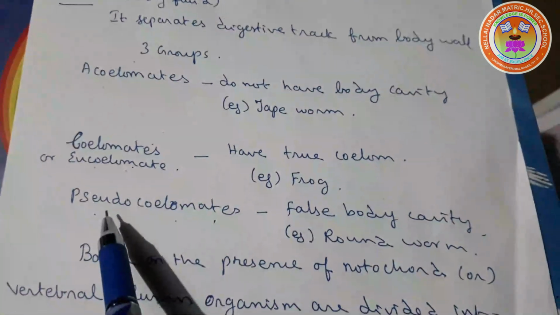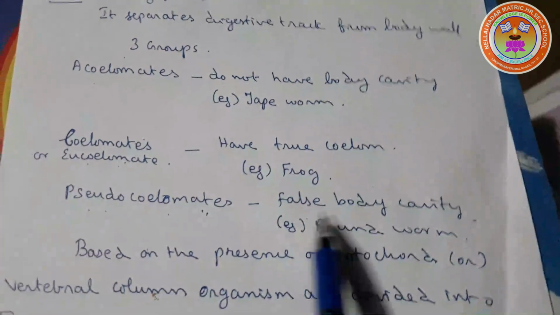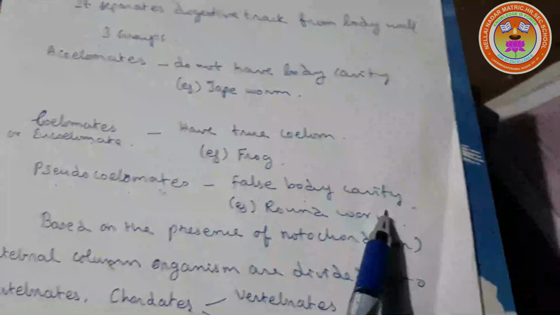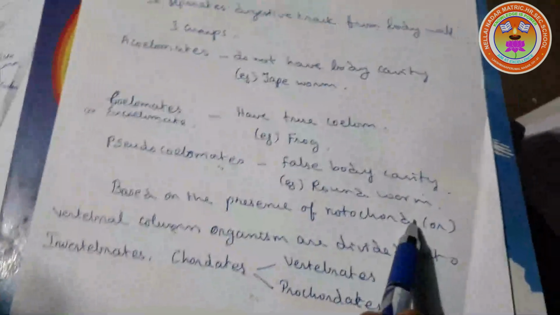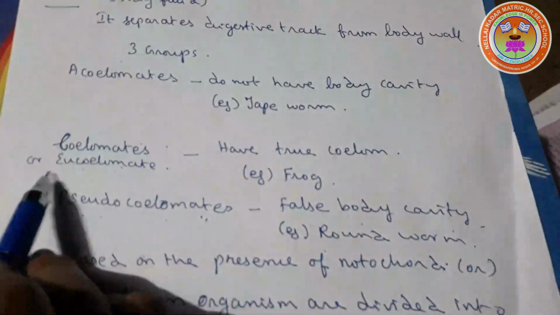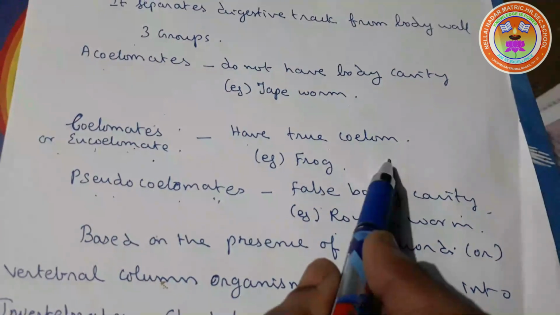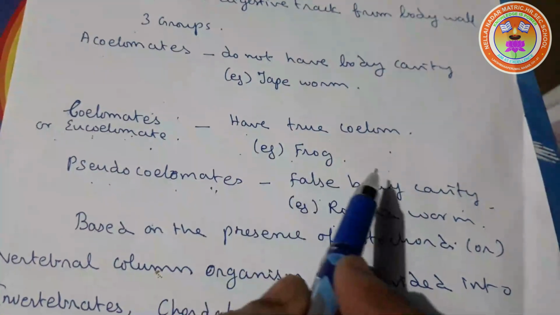Next one is pseudocoelomate. It has a false body cavity. Example is roundworm. The next one is coelomate or eucoelomate. They have a true coelom, and we can see it in the frog.